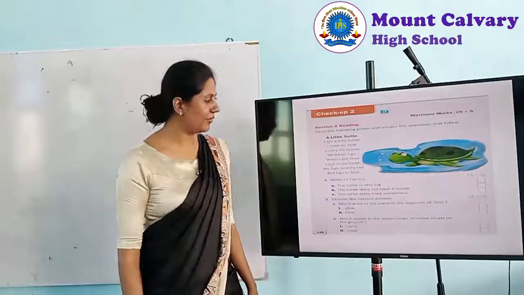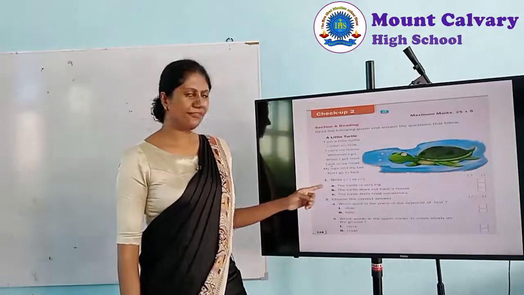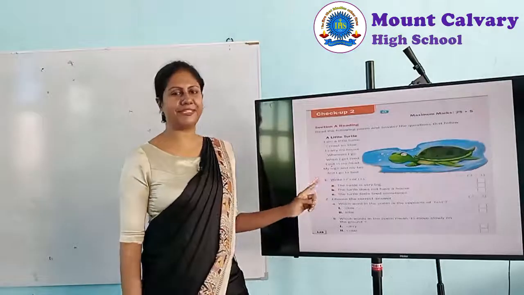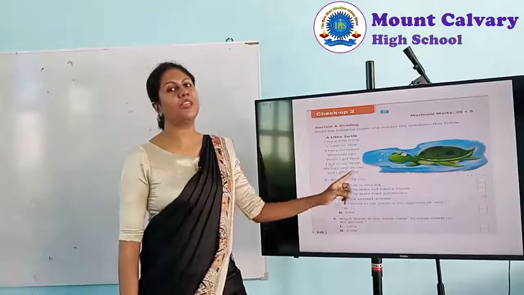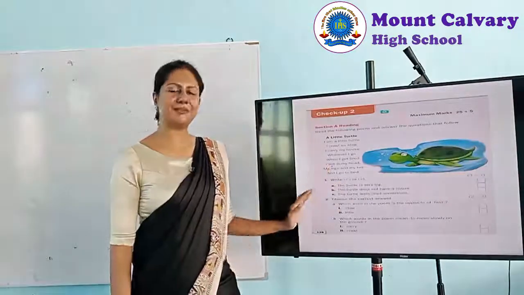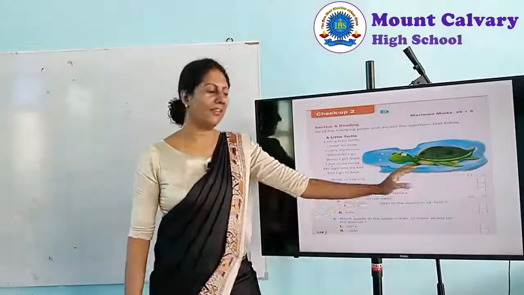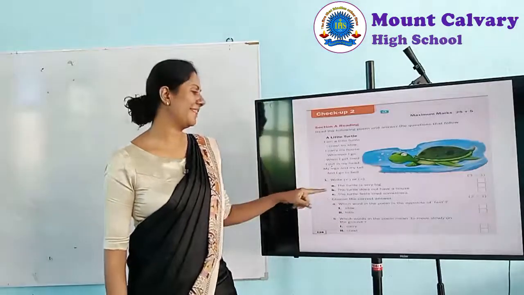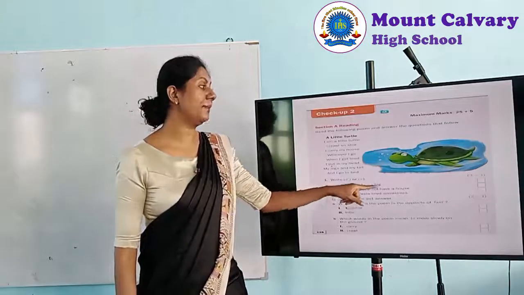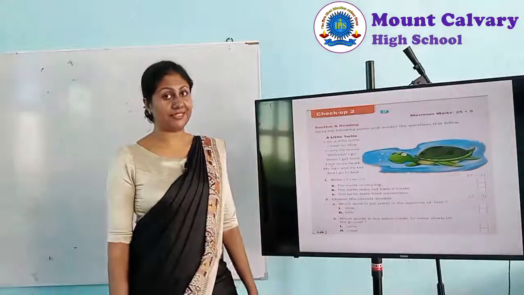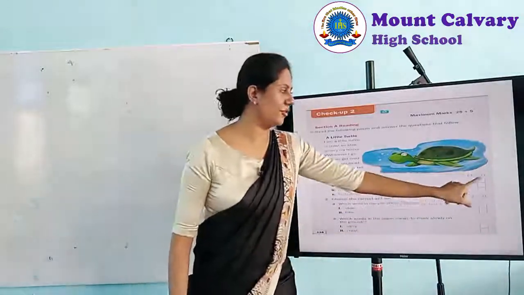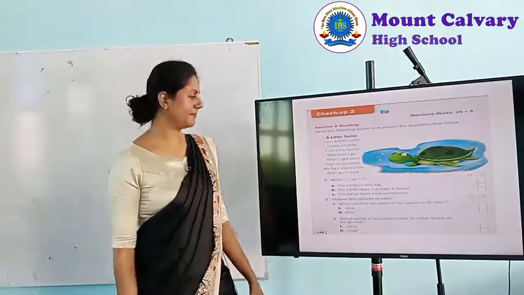Okay, right. Now we'll go to the questions. First one, write tick or cross. That means if the statement is true, you can put a tick. If the statement is false, you can put a cross. Right. Now read the first one with me. A. The turtle is very big. What do you think? Is the turtle big? This turtle is not big, no? So no, that is wrong. So you can put a cross.